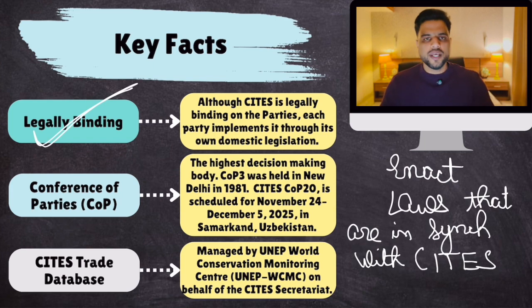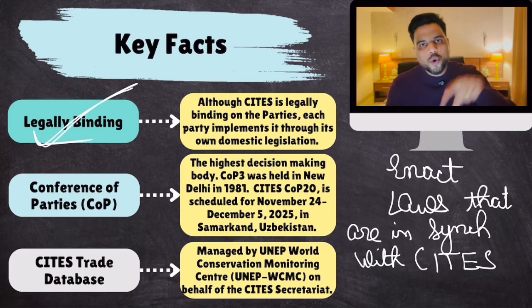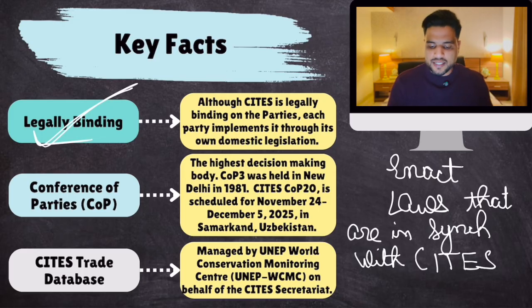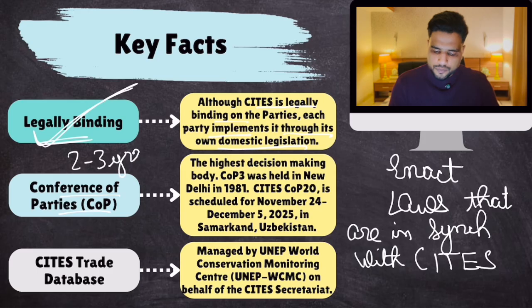There is no policeman in India who will arrest a criminal on the basis that you have violated CITES. No. India will enact CITES via its own law in the parliament. Domestic laws are the ones through which CITES is enforced. So although CITES is legally binding on parties, each party implements it through its own domestic legislation. Remember this.